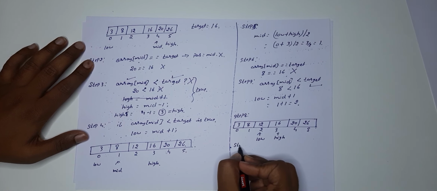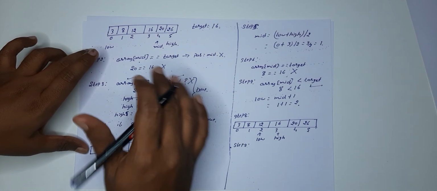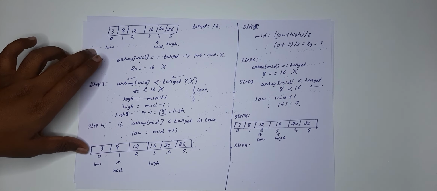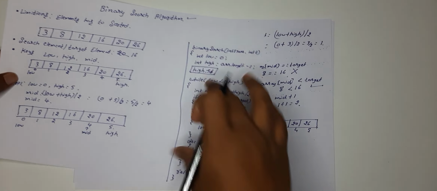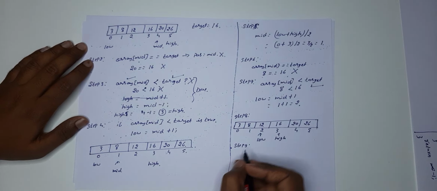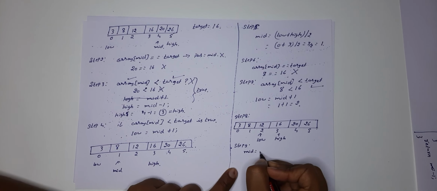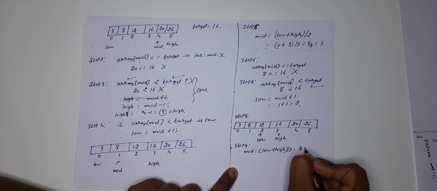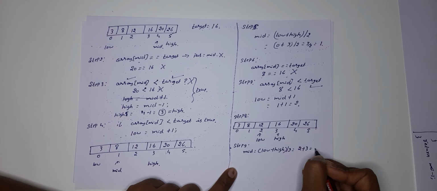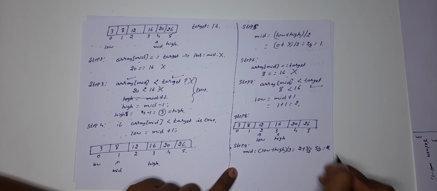So step 9. It's not required to write down everything. You need to understand the working of this. That's all. Code is only this much, guys. Again at the end I'll write it again so that it's a kind of revision for you. So let's repeat the same step. We need to find the mid: low plus high divided by 2. What is low? 2 plus 3 is 5. 5 by 2 is 2.